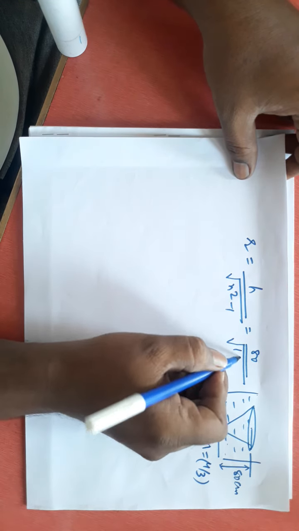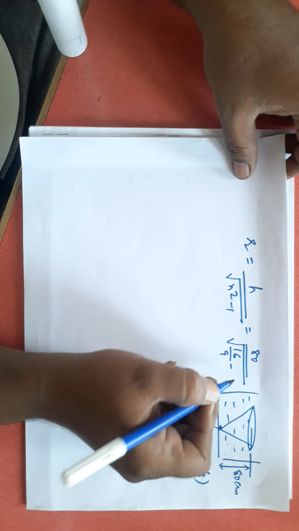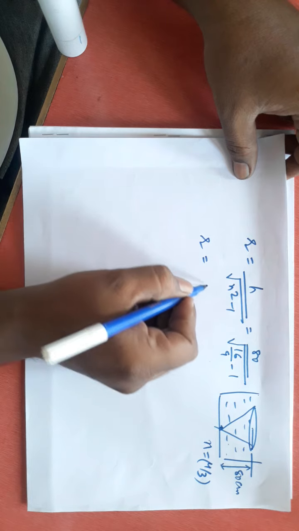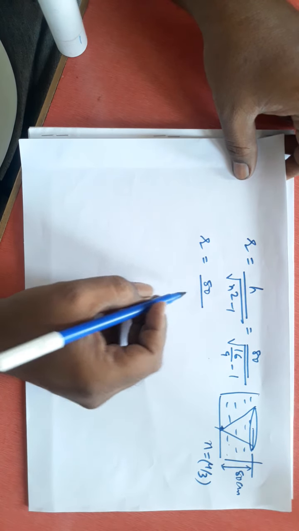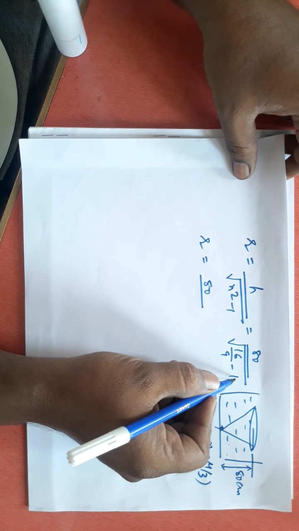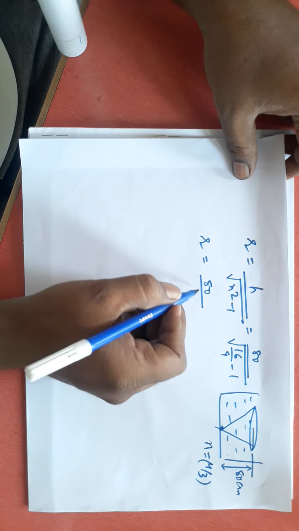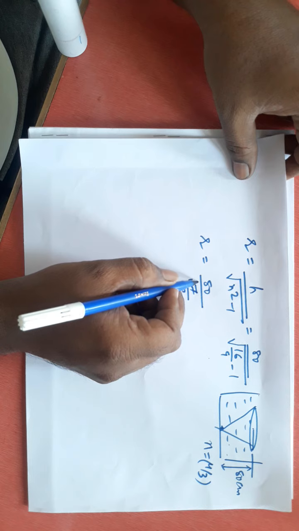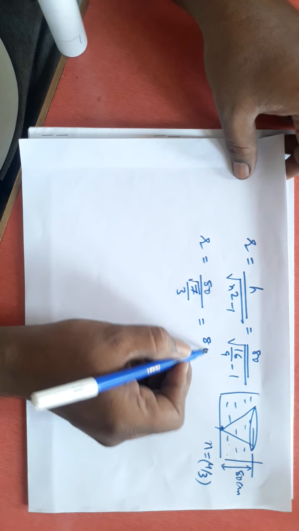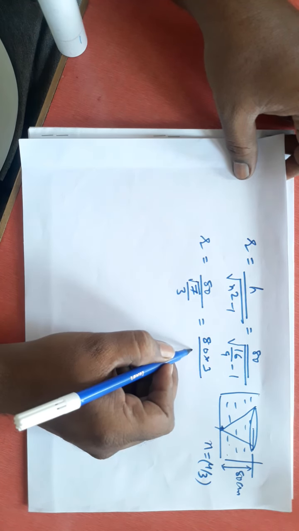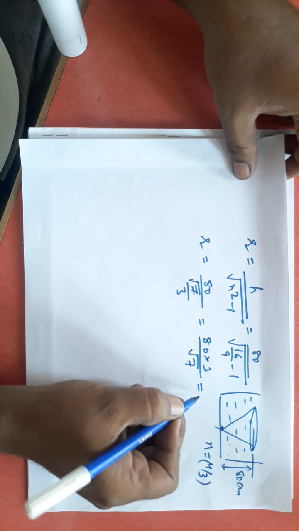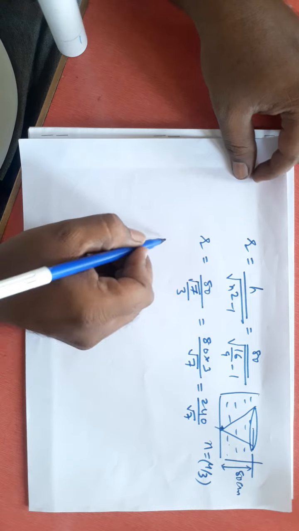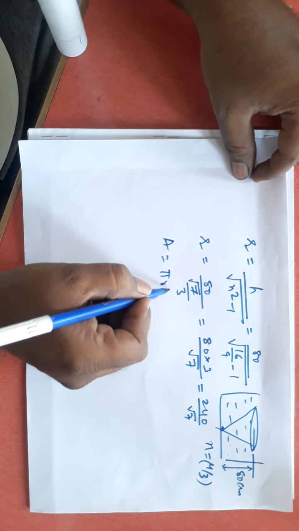4/3 whole square will be 16/9, minus 1. Then R is equal to 80 divided by root of (16 minus 9)/9. 16 minus 9 will be 7, divided by root 9, which is 3. This will be root 7. This is 80 into 3 divided by root 7, which is 240 divided by root 7. Then the area of this circle will be pi r square.